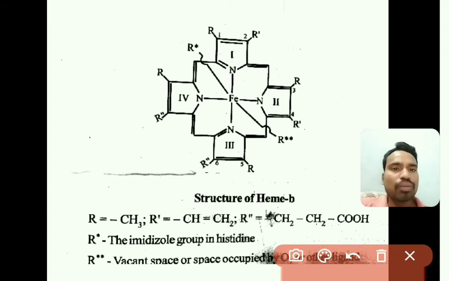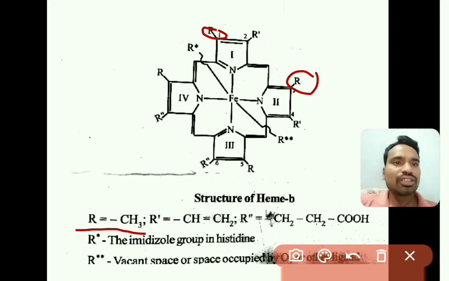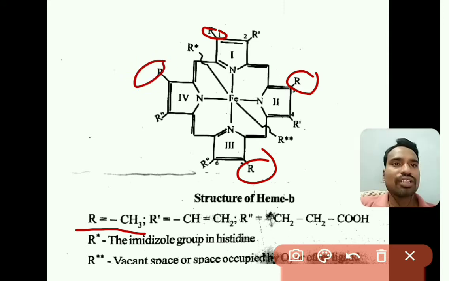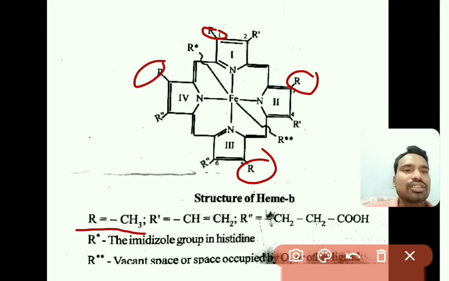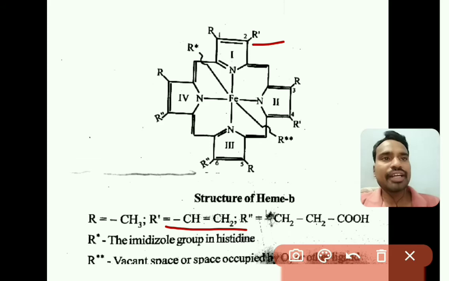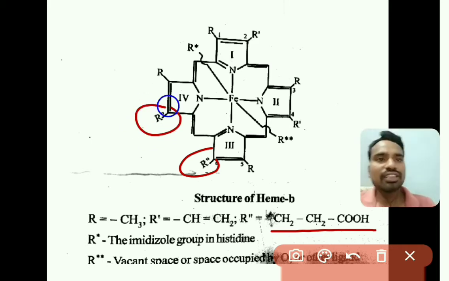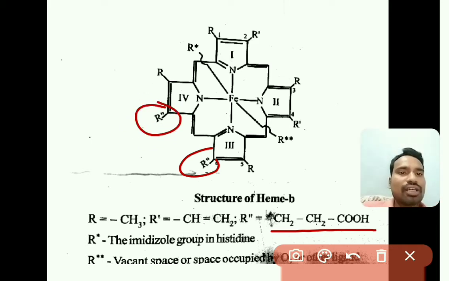So here 4 methyl groups are present, that is at the first position, third position, fifth position, and eighth position, right. So these are the 4 methyl groups, and 2 vinyl groups, that is at R dash, the second place as well as the fourth place, and 2 propanoic acid groups, that is R double dash, at the sixth place as well as the seventh place. So these are the alkyl groups which are present on the porphyrin ring structure.